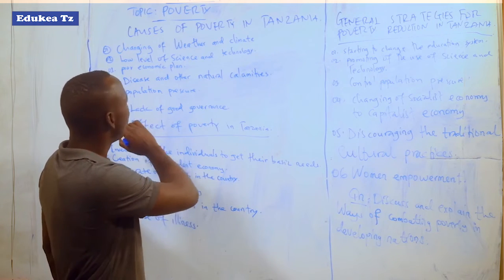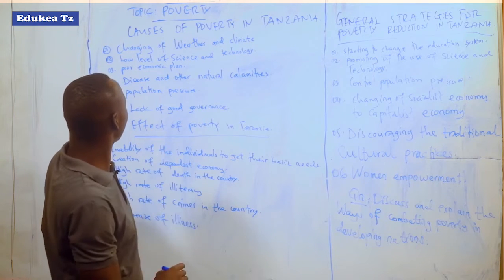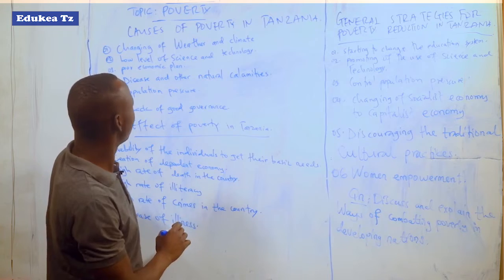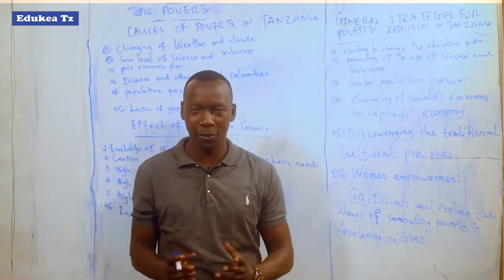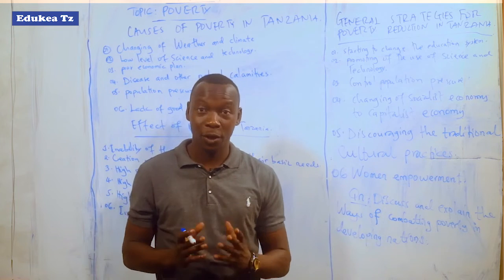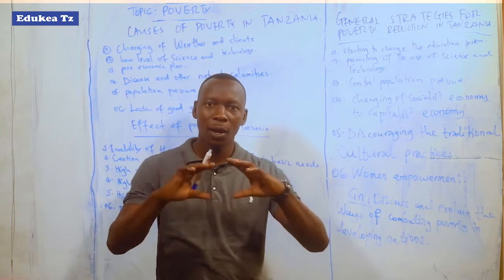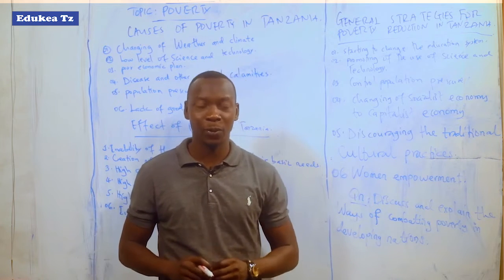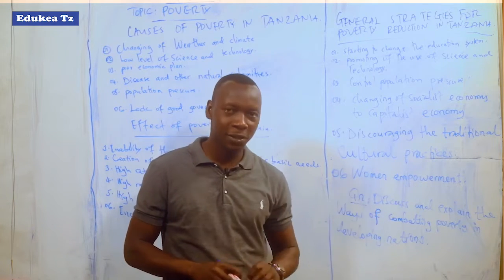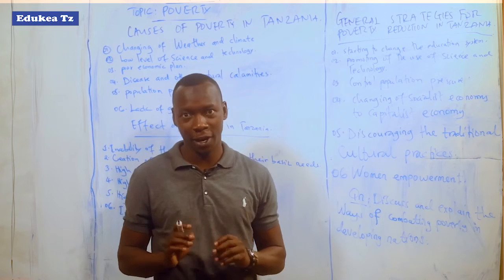Also there is population pressure. Population pressure in a certain place may lead to poverty because most people will not produce, other people will produce, but they produce very little, while the consumption is very high.